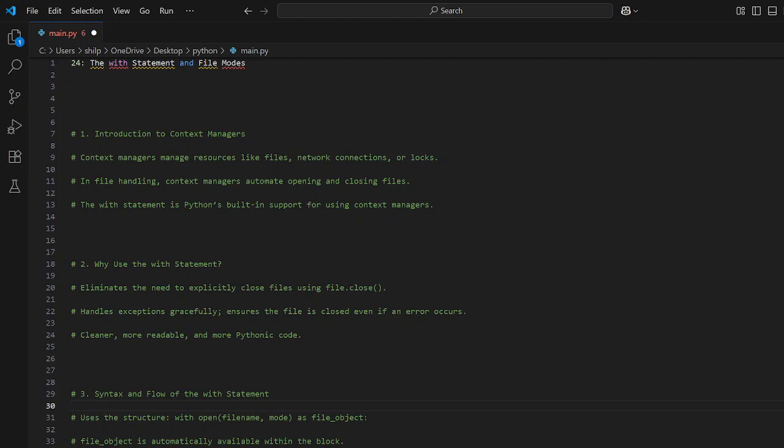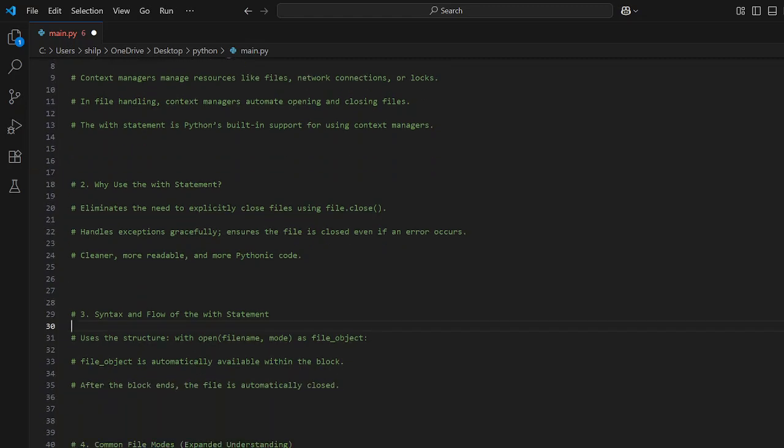As you already understand, closing the file is an important task and you cannot miss it, otherwise it leads to the wastage of memory and computational resources. In order to deal with this issue, there is an automated process: the context manager process. The with statement is Python's built-in statement, and it basically allows you to use context managers.